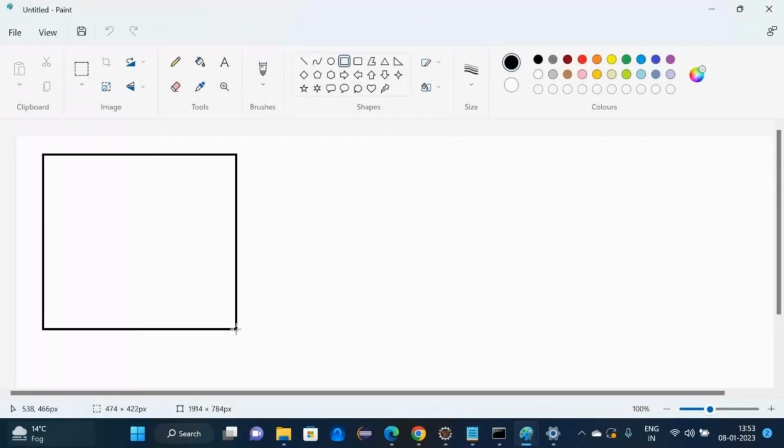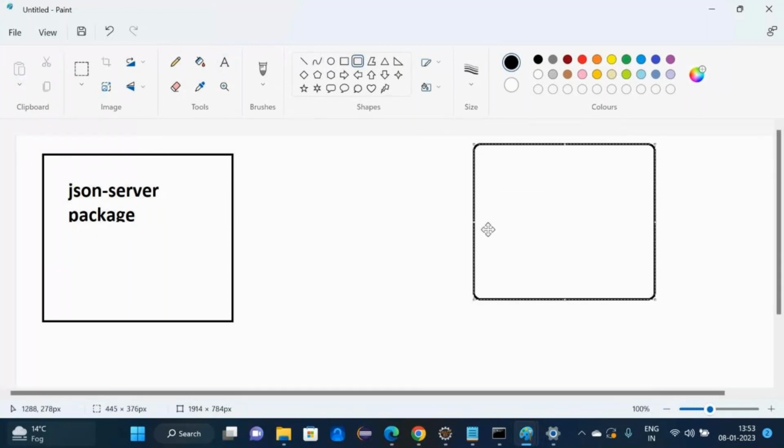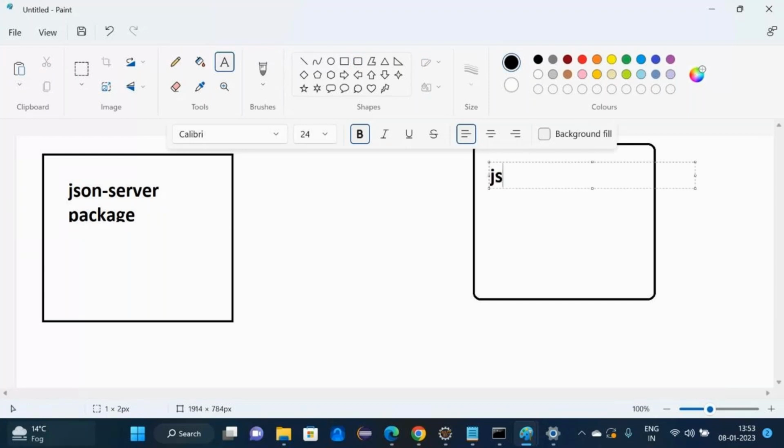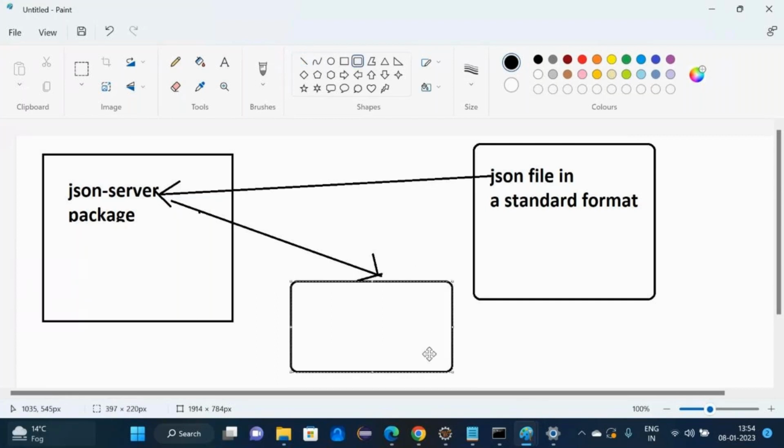We have a JSON server, yes or no? Yes, sir. We will create a JSON file in a standard format that I will show. Pass that JSON file to the JSON server, and based upon that JSON file, what will the JSON server give us?